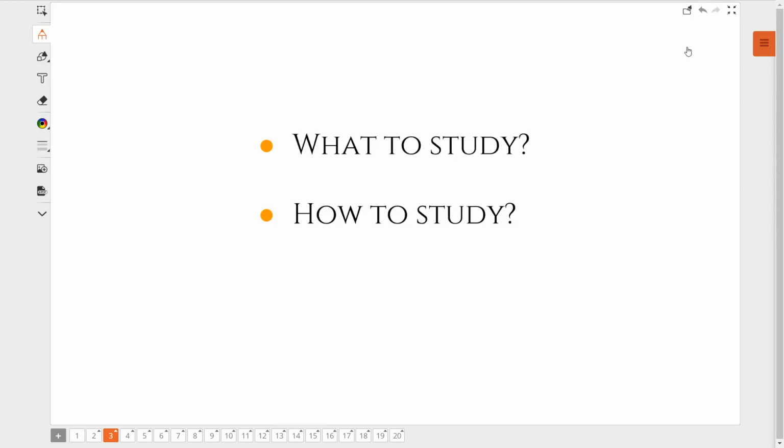So today I'm going to talk about these two aspects. I'm just shutting off my webcam for a while because I want the entire screen to be used. There you go. Today we're going to talk about just two things about chemistry. One is what to study in chemistry so that we can secure a high score. And the second one is how to study those topics, and this includes the reference books, the materials and everything required.